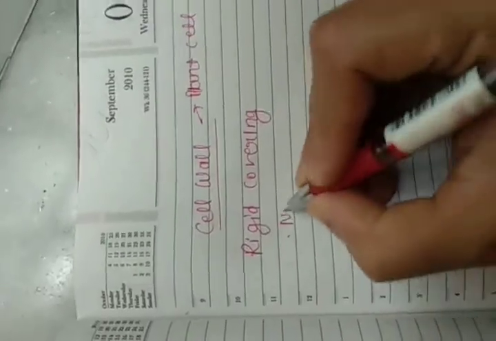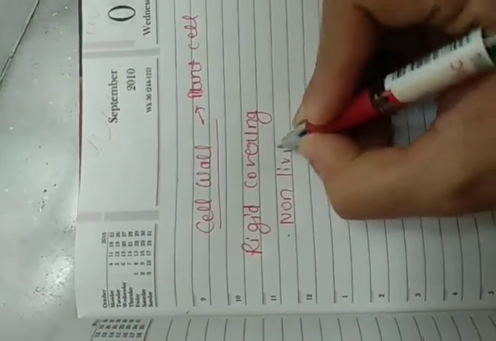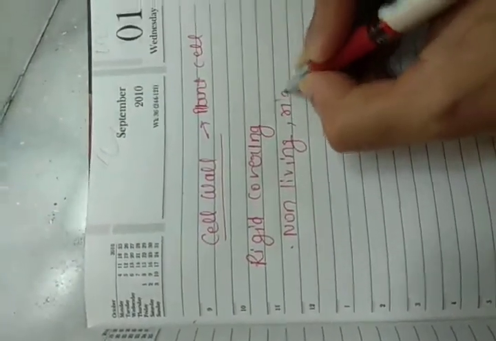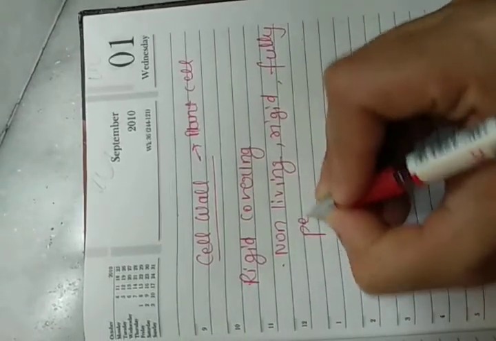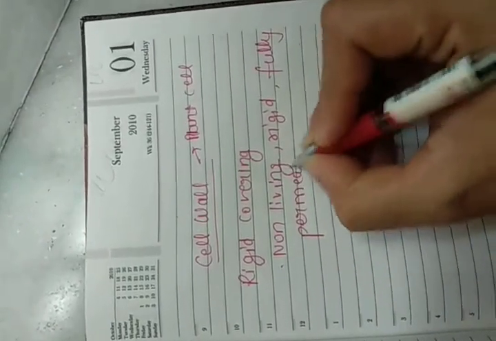Now it is non-living, rigid and fully permeable. Fully means it doesn't see which particle is allowed to go and which is not. It just passes everything through. That is why it is called fully permeable.